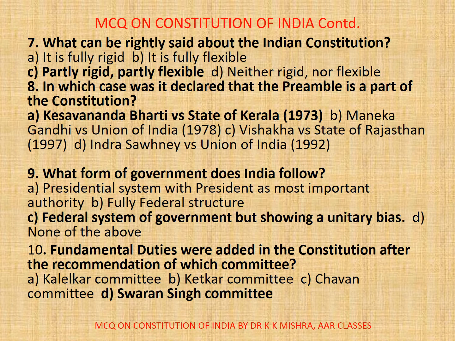Now, question number 9. What form of government does India follow? A. Presidential system with president as most important authority. B. Fully federal structure. C. Federal system of government but showing a unitary bias. D. None of the above. Correct option is C. Federal system of government but showing a unitary bias.